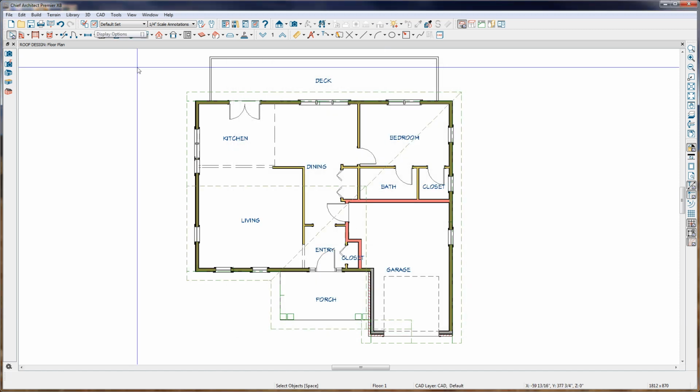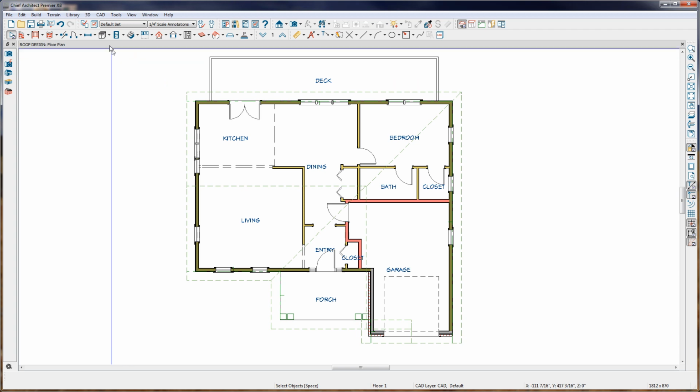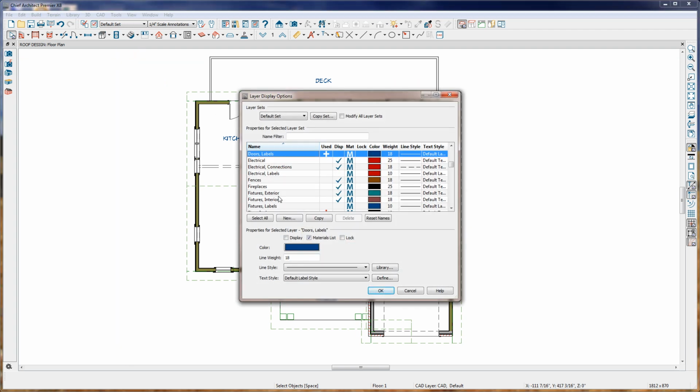You can also determine how your roof planes appear in the floor plan view by going to your Layer Display options, selecting any layer in the list, typing R on your keyboard. That'll take you right down to the R's in the list of layers. Here you can see that the roof planes are displayed as indicated by the check mark under the DISP or display column.